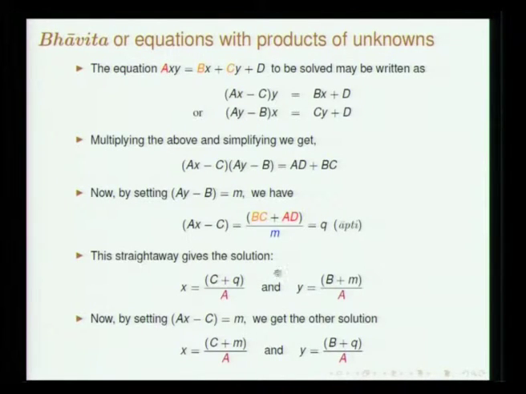So basically the principle is the following. Finally x is c plus m by a and y is b plus q by a, or it is the other way, depending upon how you choose. Basically this problem can be rewritten in this way, and once you rewrite, you get an equation of this form, and this he writes as q times m. This is all he does, and then by adding, you will get your x and y.